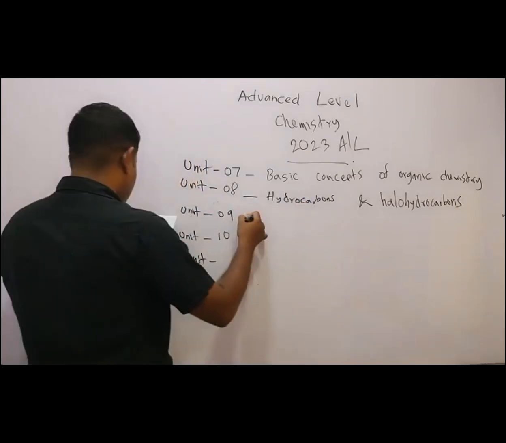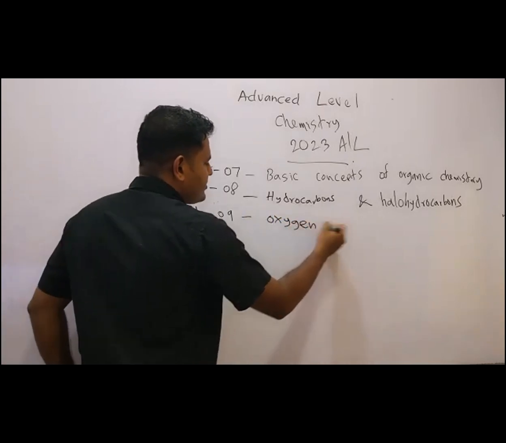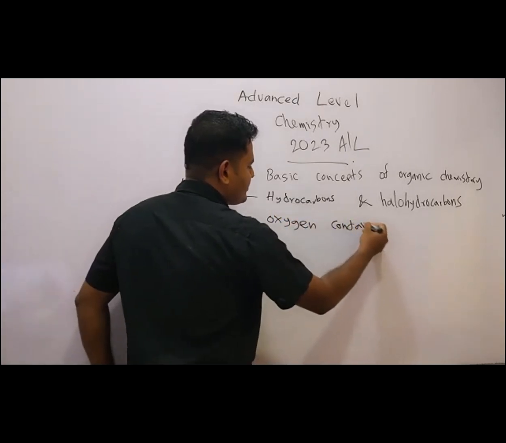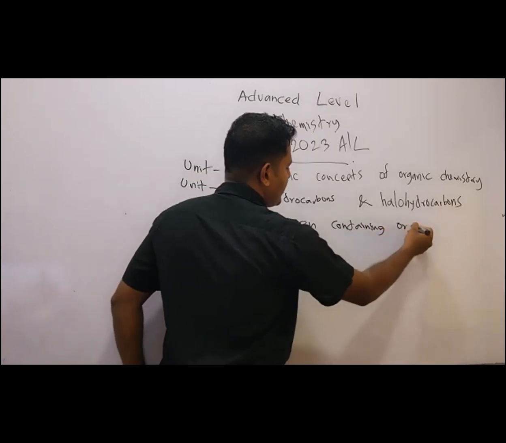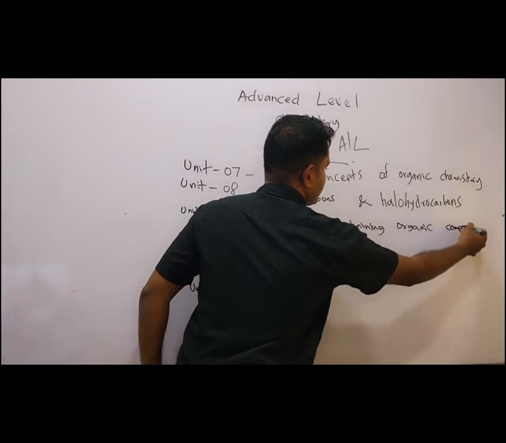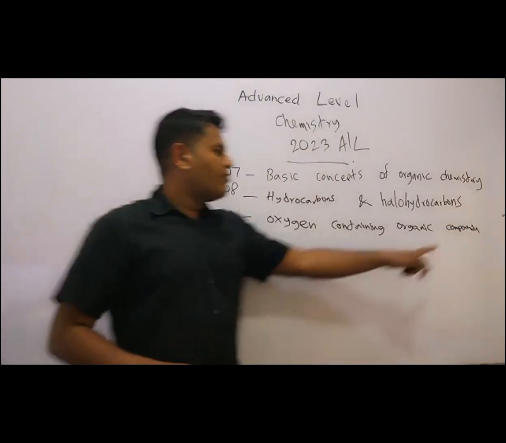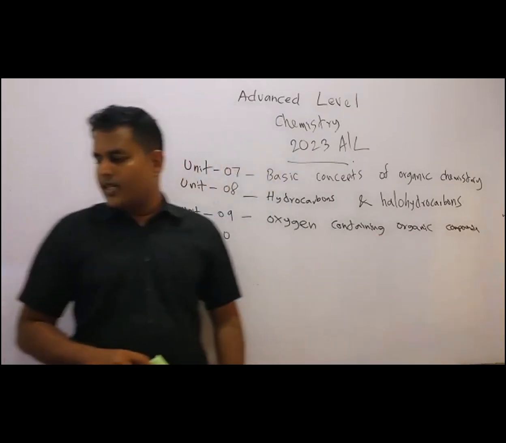Unit 9, oxygen containing organic compounds.